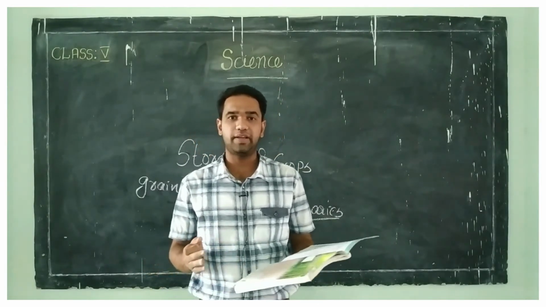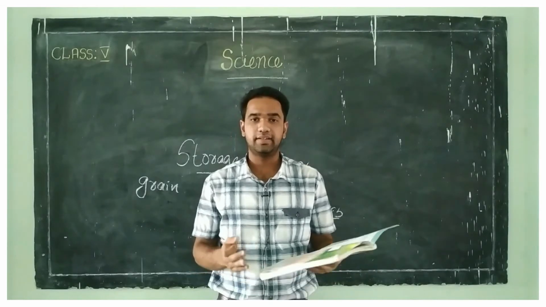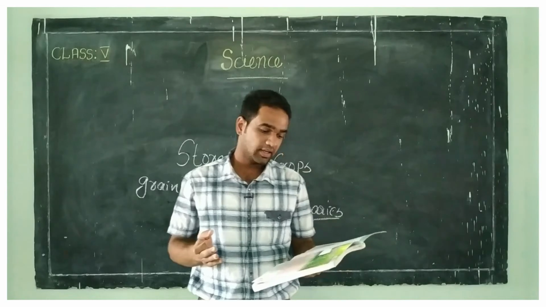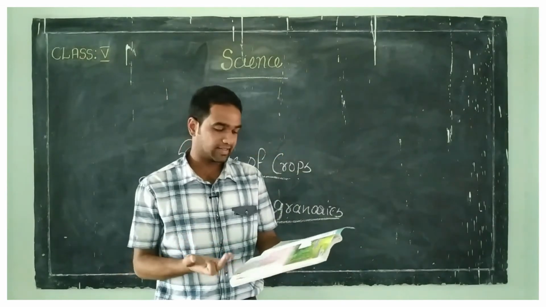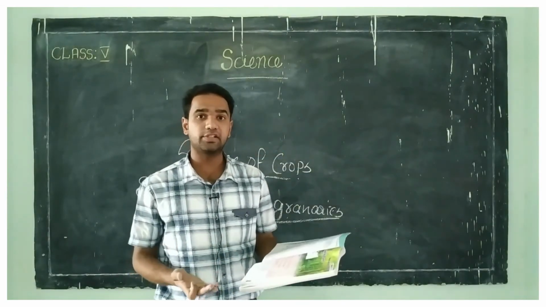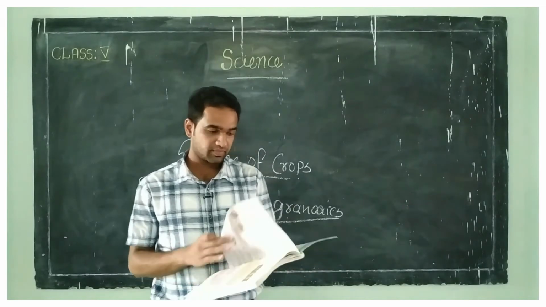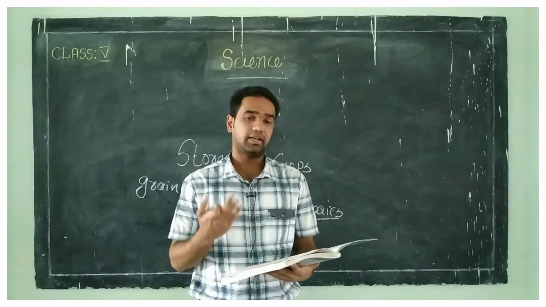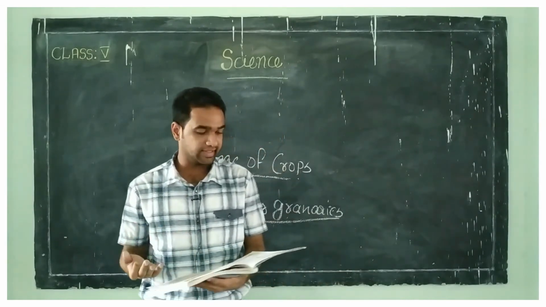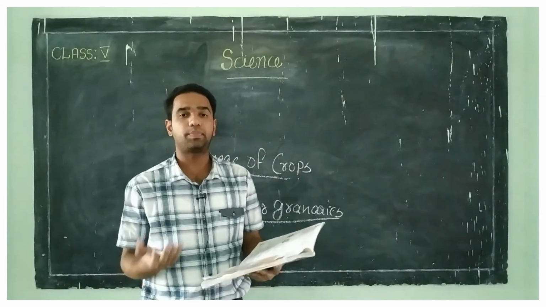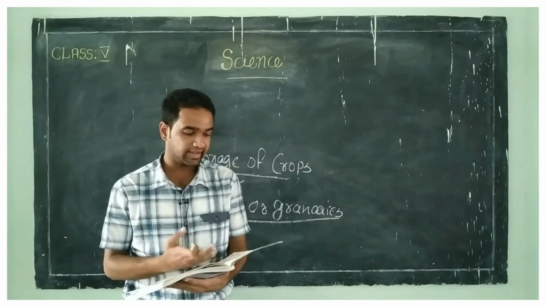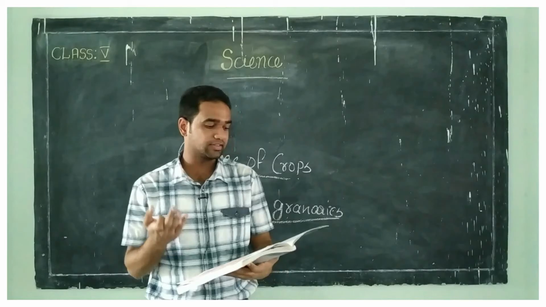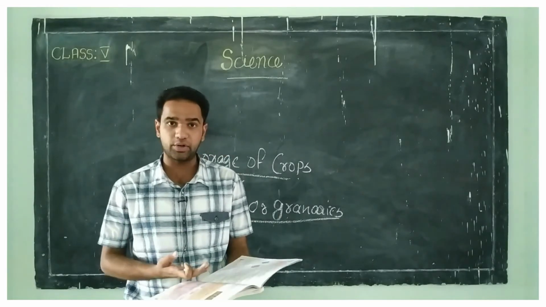Let us recall what we have discussed in chapter 1, that is growing plants. First of all, in the live class we discussed reproduction, the definition of reproduction. Then we discussed reproduction from seeds. The seed grows into a seedling and a new plant grows out from that seedling. Again, structure of a seed: seed coat, seed leaves, embryo.